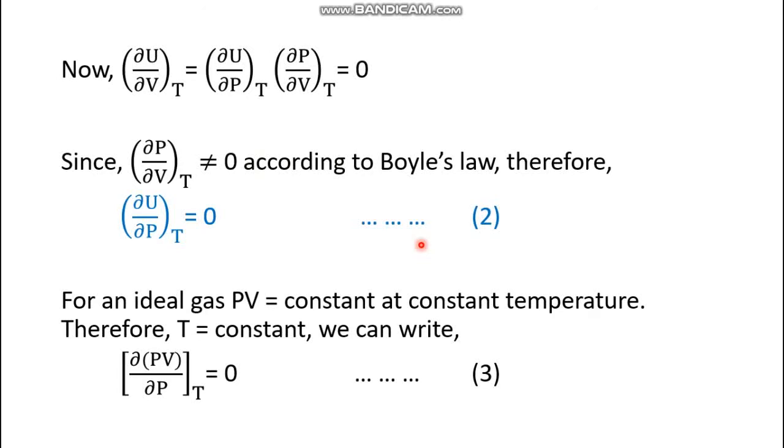Now let's get the third and fourth form of Joule's law. We know that from Boyle's law, since P varies as 1 by V, P is inversely proportional to V at constant temperature. That means PV equals constant. Therefore, at constant temperature, we can also write del PV by del P at constant temperature equals 0. This is equation 3, but this is not the mathematical formula of Joule's law.